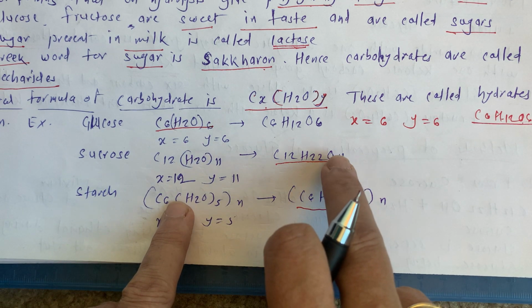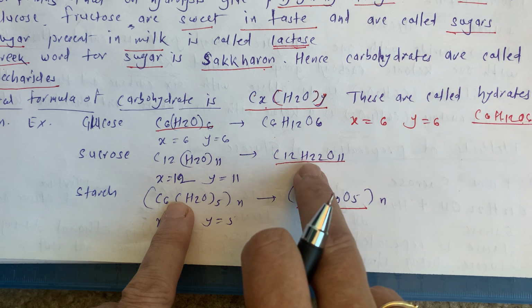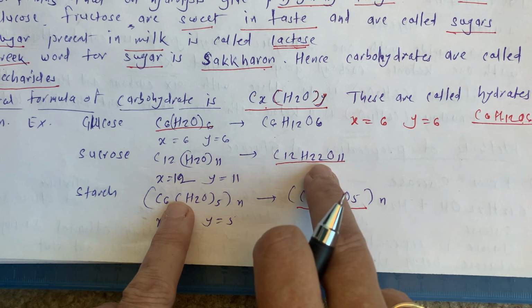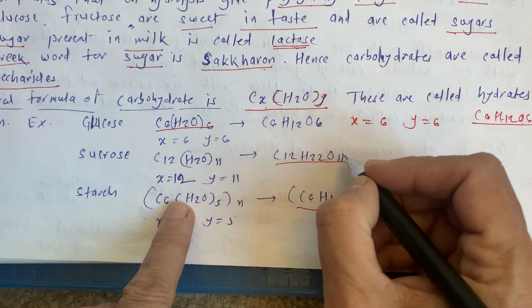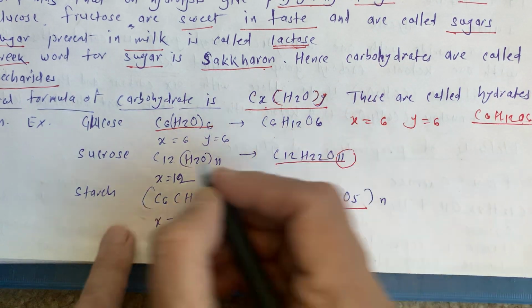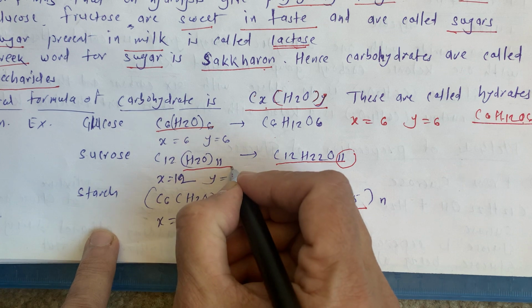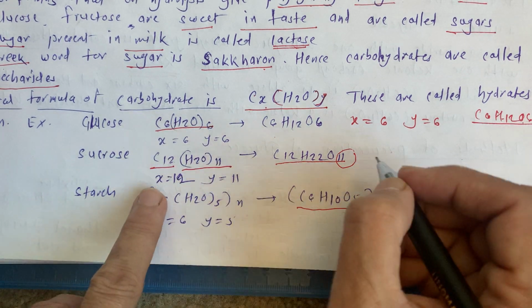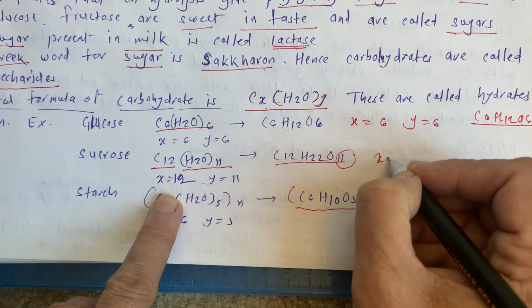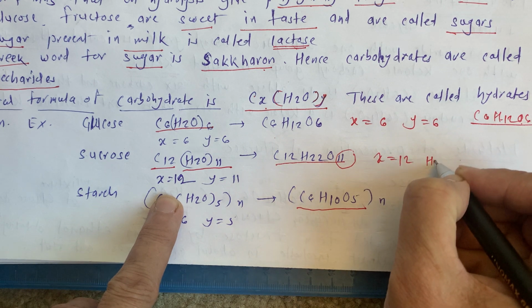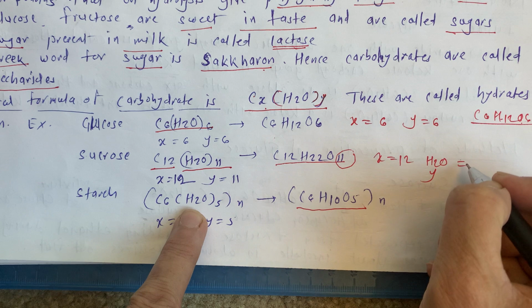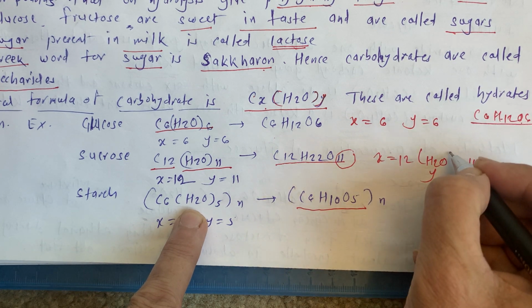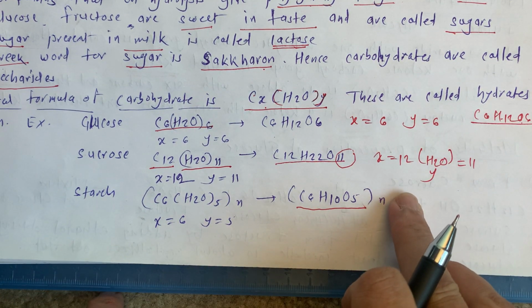It means now oxygens are 11, hydrogens are 11 multiplied by 2, nothing but H2O is 11. So here we are writing like this, C12 H2O 11, which means X is equal to 12, while H2O, that is Y, is equal to 11.